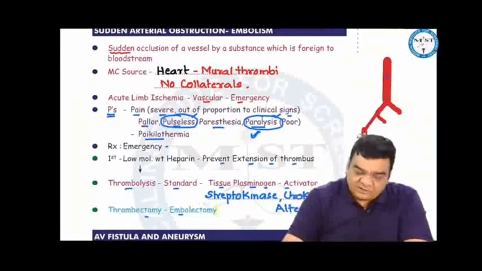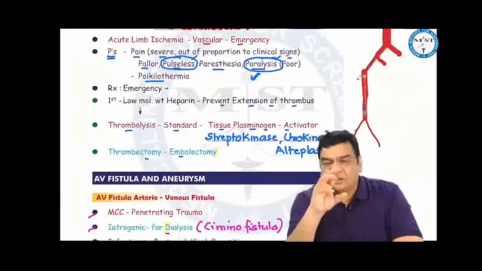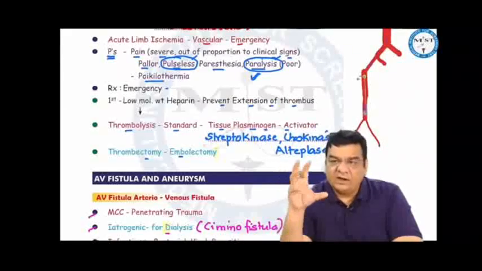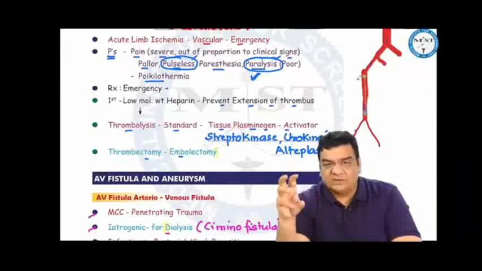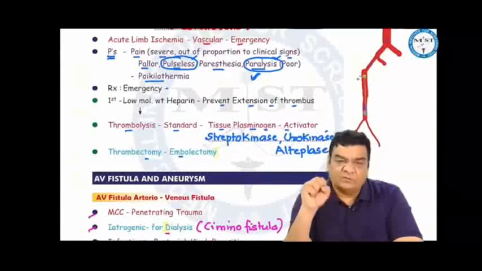The treatment has to be done in emergency. Initially, we have to start low molecular weight heparin, which does not allow the thrombus to expand or migrate. And then we have to do thrombolysis, where standard thrombolytic agents like tissue plasminogen activator, streptokinase, urokinase, and alteplase can be used. If this does not help, then we have to do a thrombectomy or embolectomy.